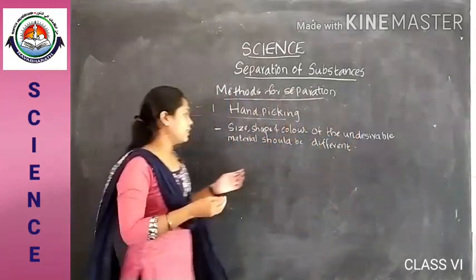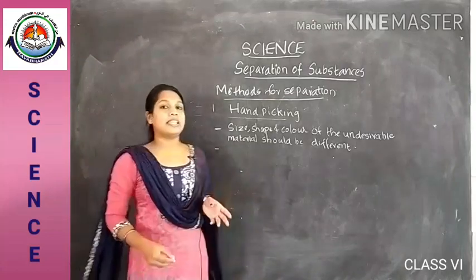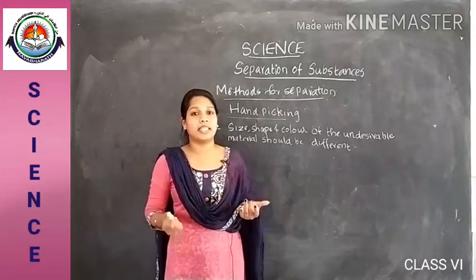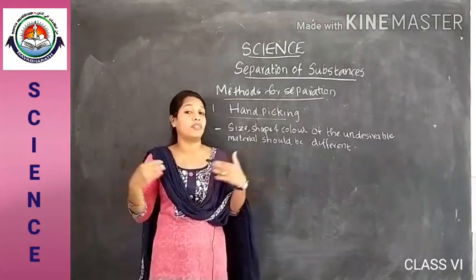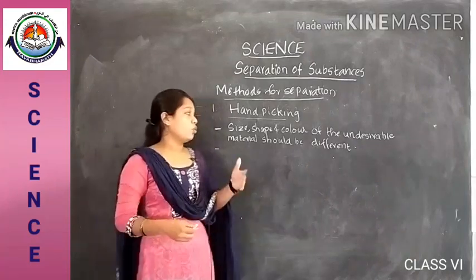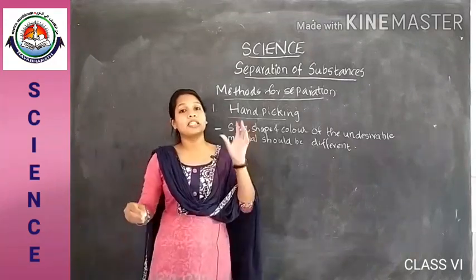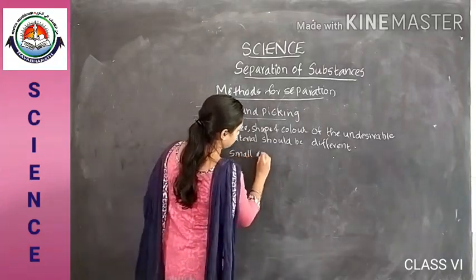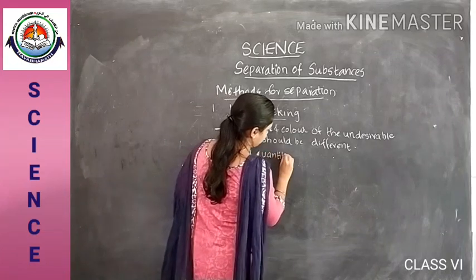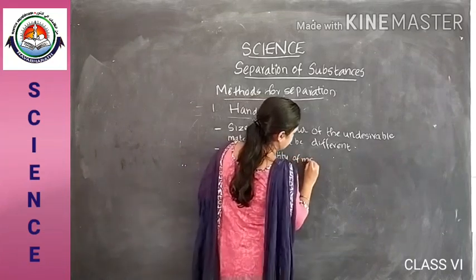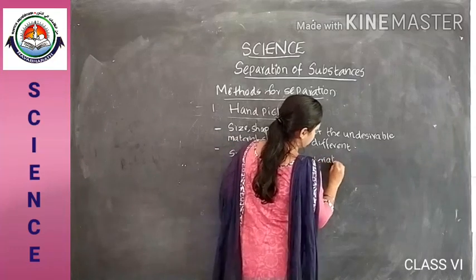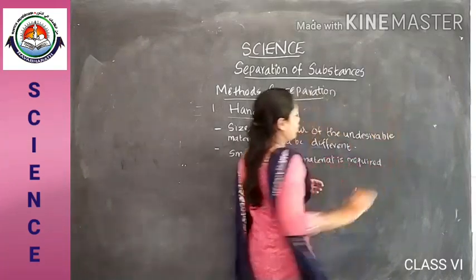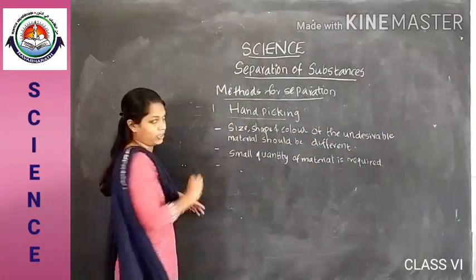And the second criterion is the material should be in small quantity, then only can we hand pick very easily. If it is a bulk quantity, we can't pick very easily. So a small quantity of material is required. For a bulk quantity, we can't choose this method. It is very difficult, isn't it?